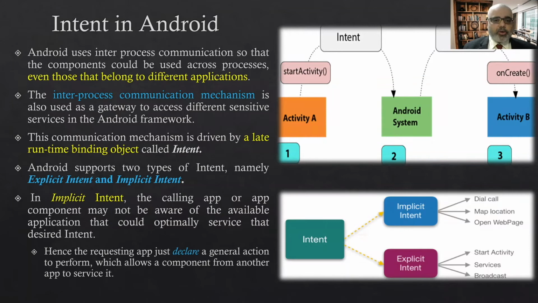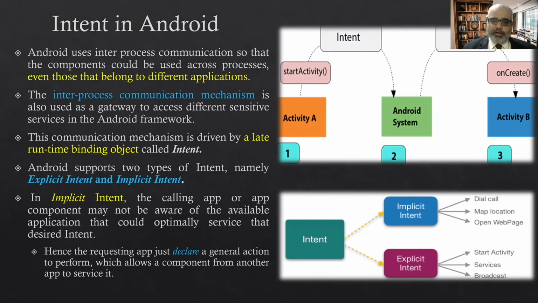In Android, every component that you run or every application that you open starts a process of its own. And for inter-process communication, Android has given this feature of intents. There are two types of intents: explicit intents and implicit intents. When an app component wants to call another app component for a particular reason, it will call an explicit intent, because it knows which app component it is calling and which particular service of that app it is calling.